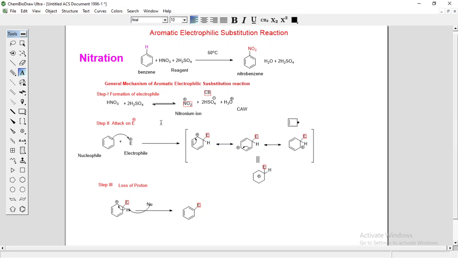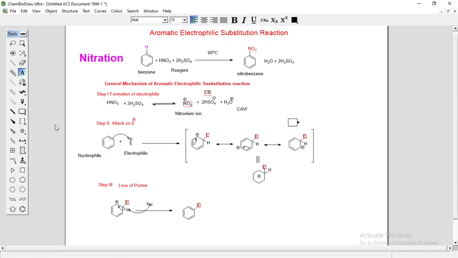So nitric acid gets protonated by sulfuric acid and decomposes to give the nitronium ion, which is the electrophile in this nitration reaction.